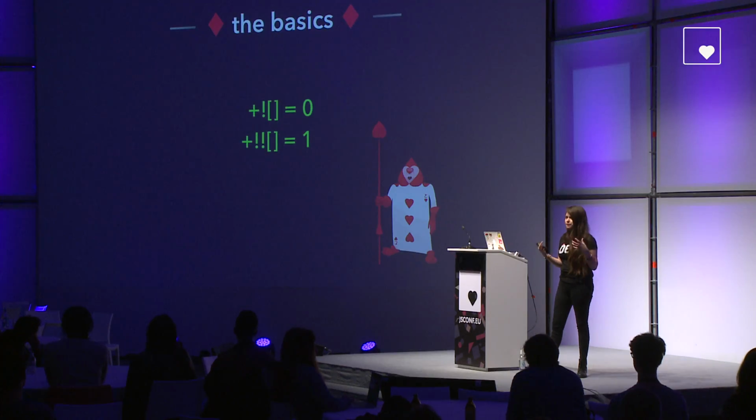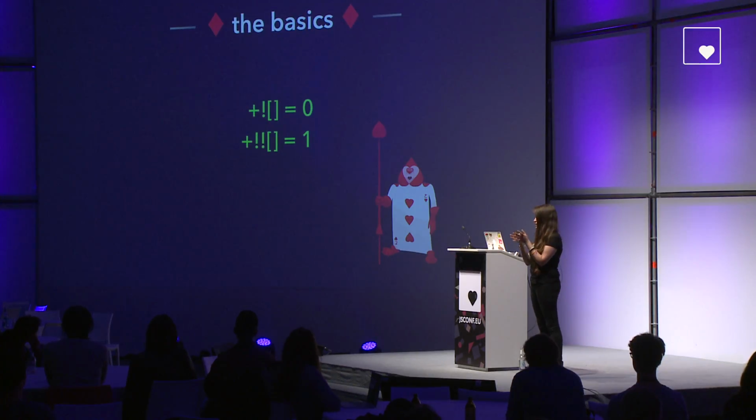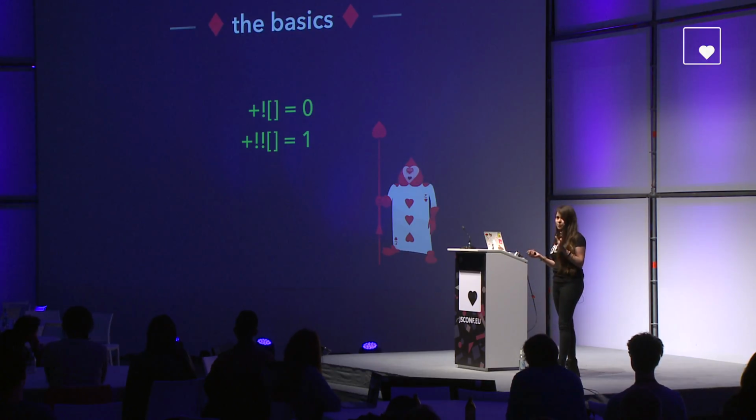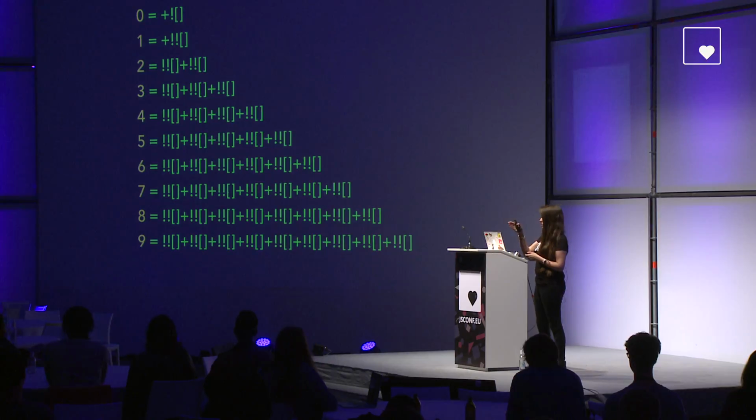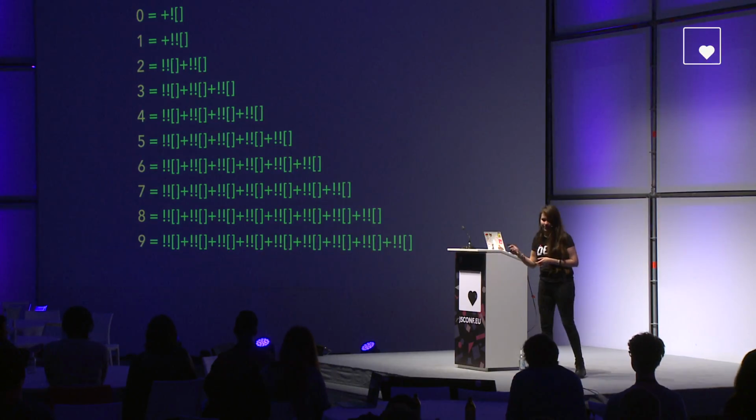Now, from false and true, we can get to 0 and 1 by just using the unary plus operator, whose actual function is to just transform things into numbers. Now, guess what? Once we have 0 and 1, we have a base to create any other number. You can just picture that as adding 1 plus 1 plus 1 plus 1 until infinity.